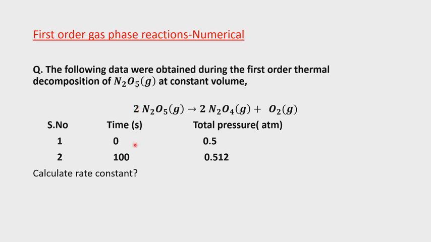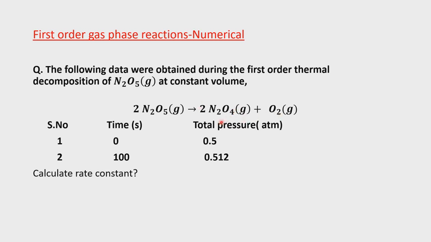Next meaning. After some time, t equal to 100 seconds, the total pressure is 0.512 atmosphere. At 0, the products were absent, but after some time there is a decrease in N2O5. That means the N2O5 value decreases. At the same time, formation of the products will start. So we will get some N2O4 and O2.